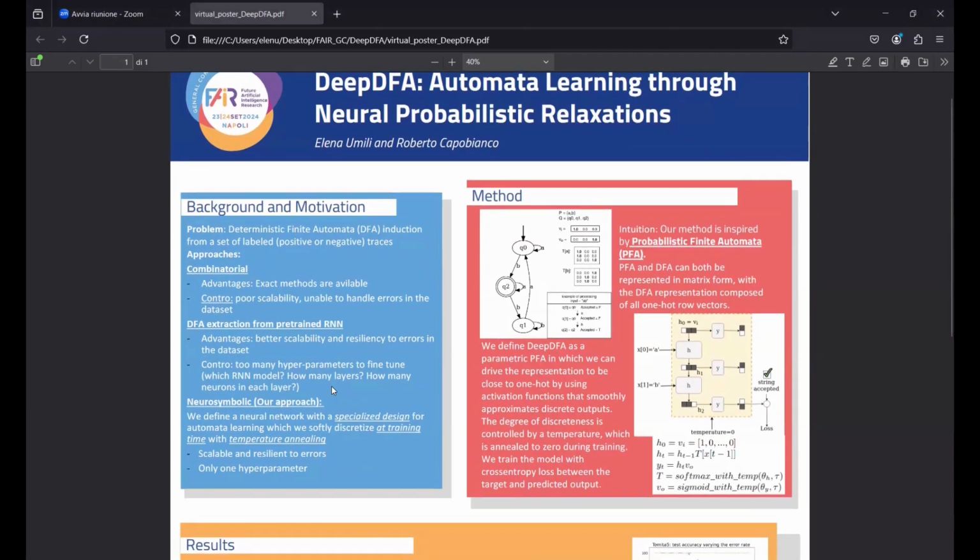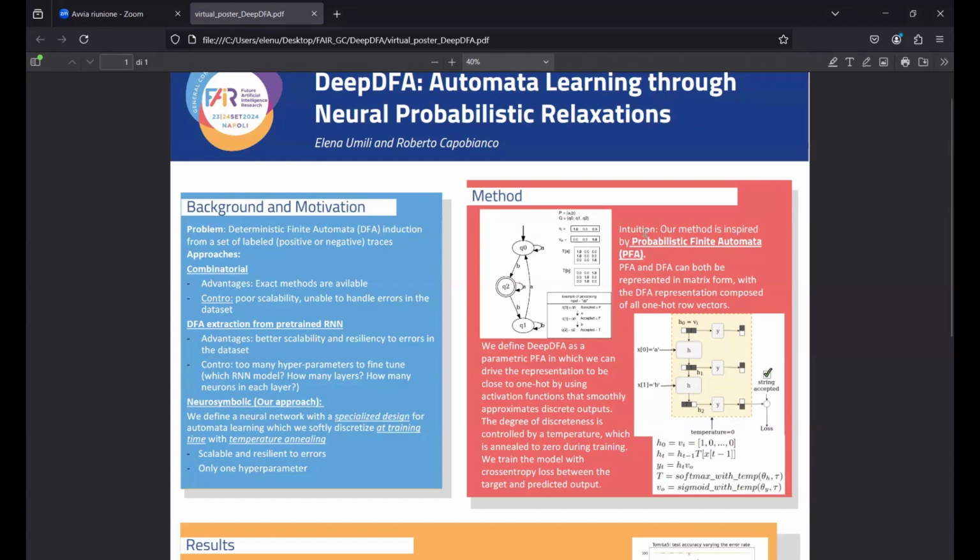Our approach is a neurosymbolic approach instead. We define a neural network that is not simply an RNN. It is a new neural network with a specialized design for automata learning. And this network is softly discretized at training time. So at the end, the model that we extract from the neural network is no longer continuous, it is discrete, and it is a DFA. So we have a model that is scalable and resilient to errors. At the same time, the only other parameter that we have to fine-tune is the number of states, the maximum number of states of the DFA.